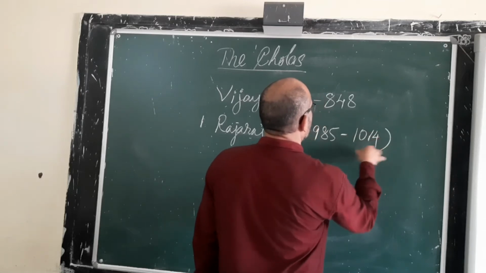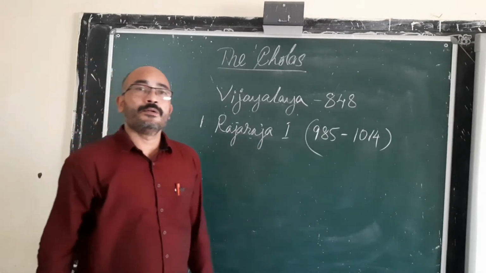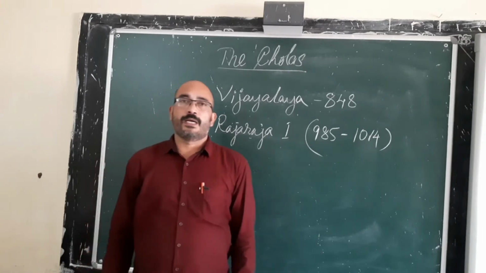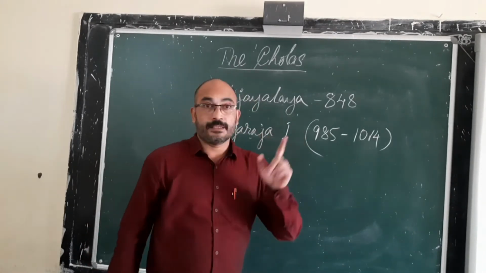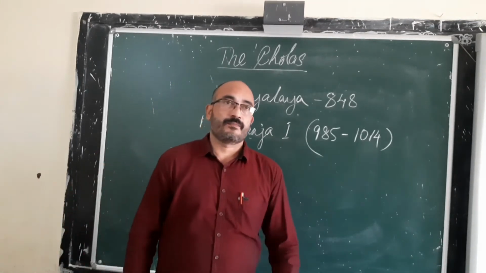During this time, the glory and prestige of the Chola Empire were raised, and during the time of Rajendra Chola, it reached its zenith.